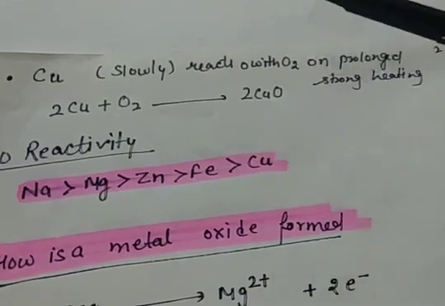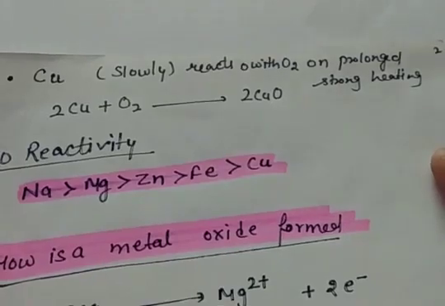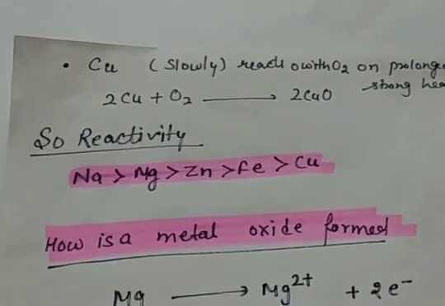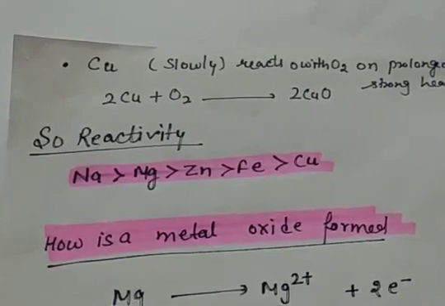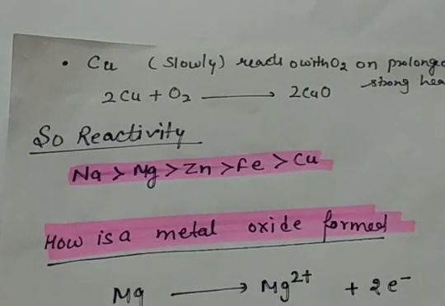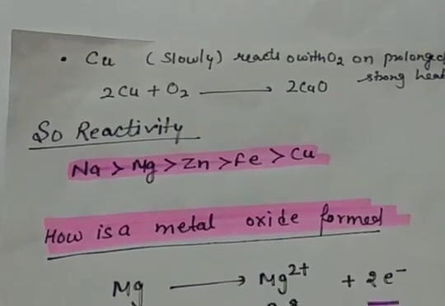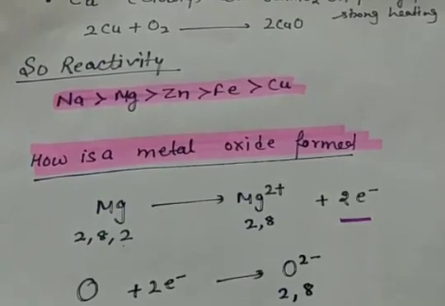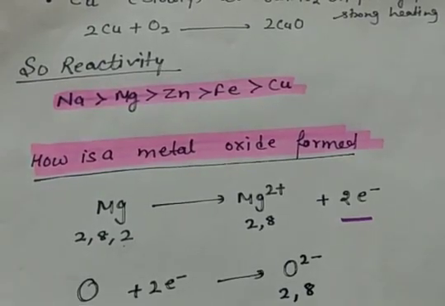So according to the reactivity, if we arrange them in decreasing order of their reactivity, the series becomes sodium, then magnesium, then zinc, then iron, then copper. So copper is least reactive and sodium is most reactive. Now we know how magnesium oxide, or you can say any metal oxide, is formed when metal is burning in air or oxygen. Then let us see how this metal oxide has formed.